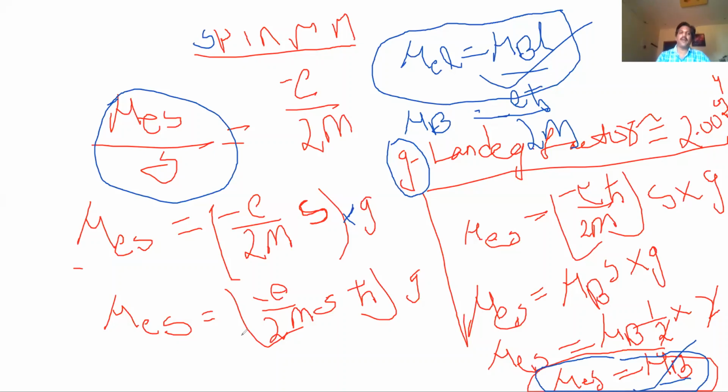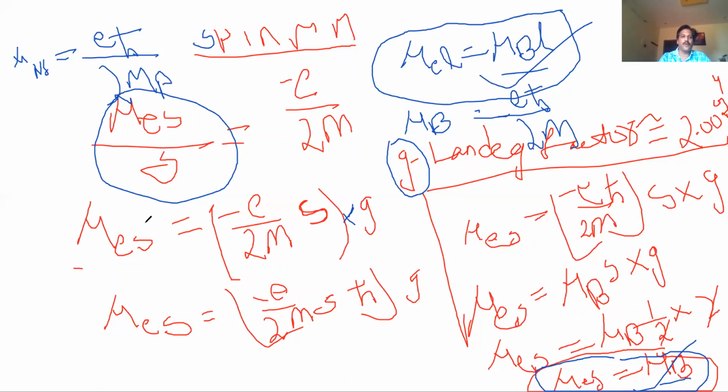Along with the spin magnetic moment, in the atom, the nucleus is also revolving around itself. That is called nuclear magnetic moment. Nuclear magnetic moment means just you have to replace with MP. The electron gives the Bohr magneton, and like that we express the nuclear magnetic moment. The nucleus also revolves around itself. That's why you have to write h bar by 2 MP, where MP is the mass of the proton.